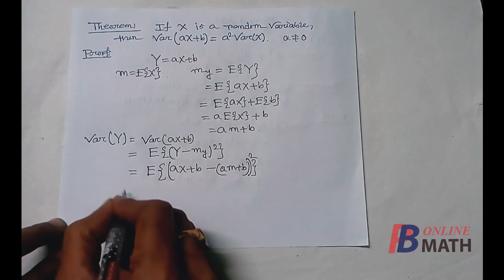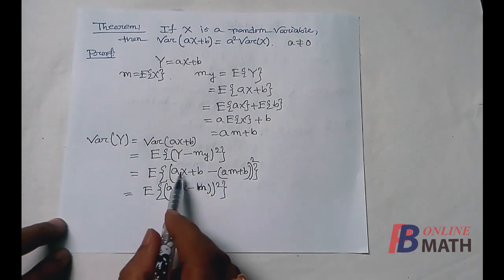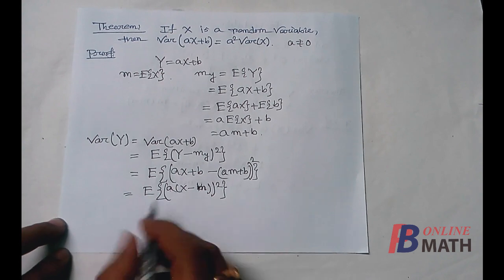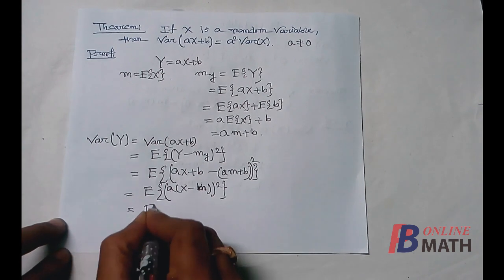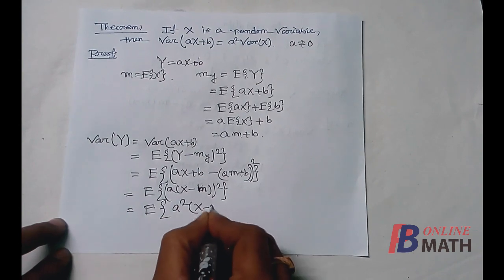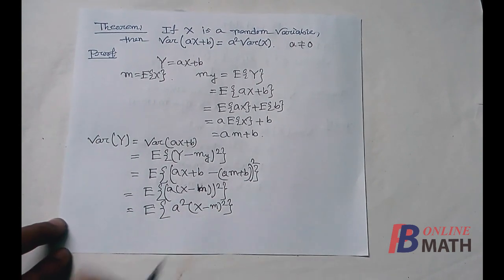Now cancelling b and taking a common, this is expectation of (a into (x minus m)) square. So this is equal to E of a square into (x minus m) square.